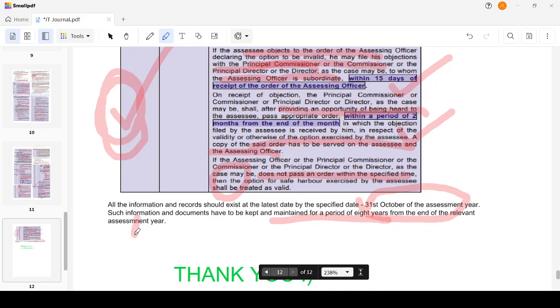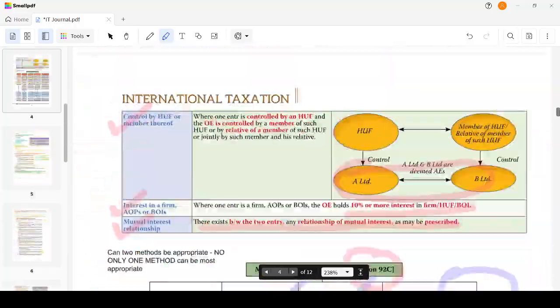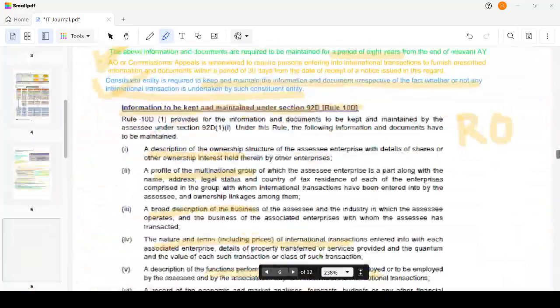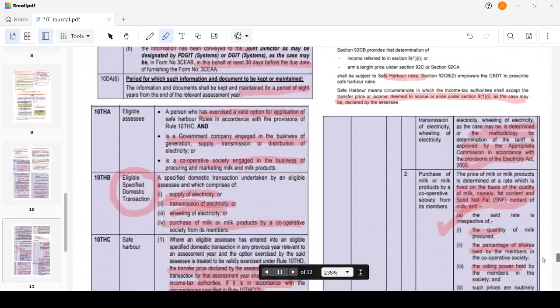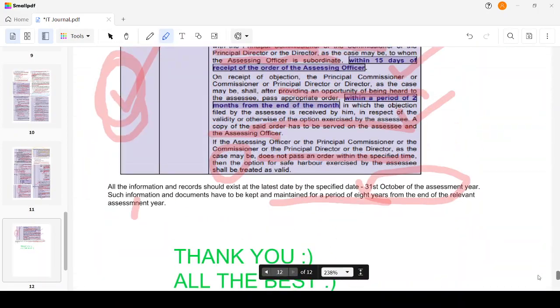So with this, we complete all the things with respect to transfer pricing. I hope this was really useful to you for a quick revision, and we have also covered all the concepts.